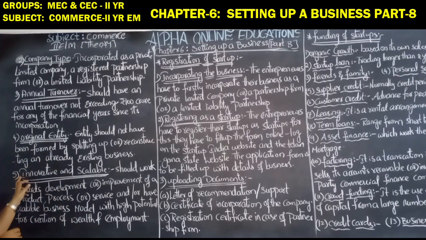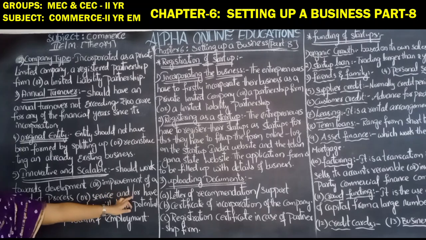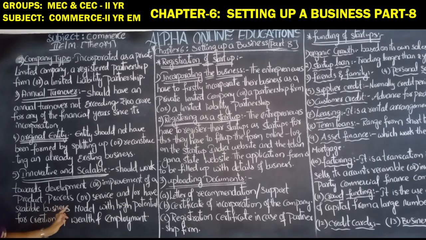Next, innovative and scalable. It should work towards development or improvement of a product, process or service, and or have a scalable business model with high potential for creation of wealth and employment.